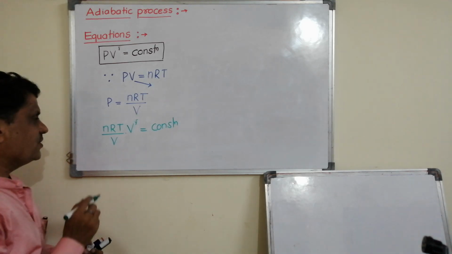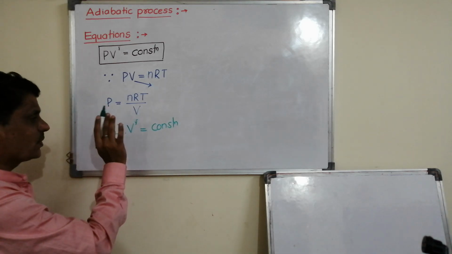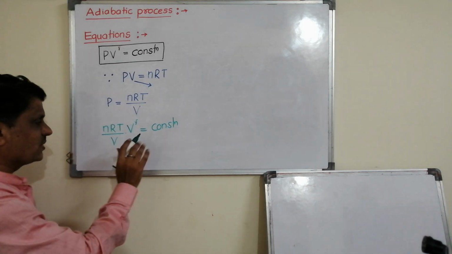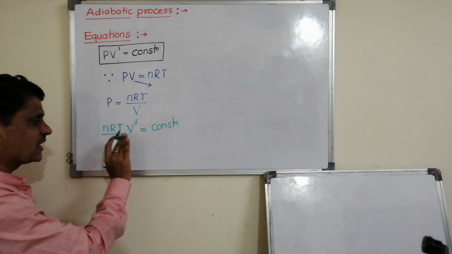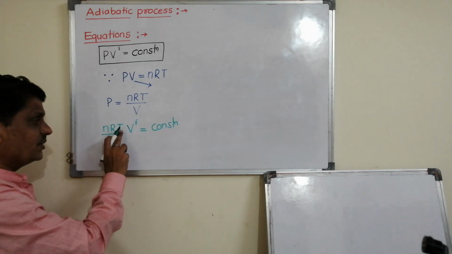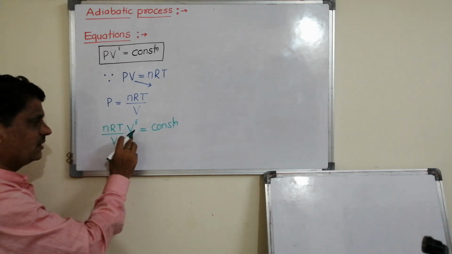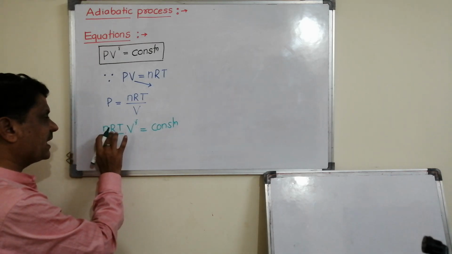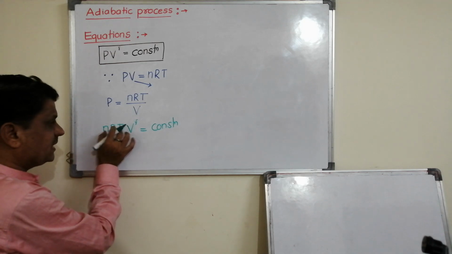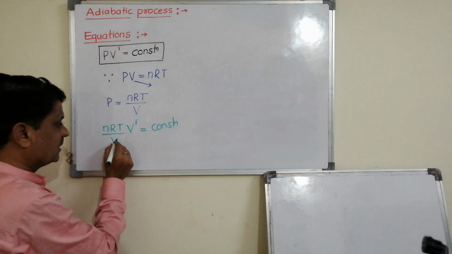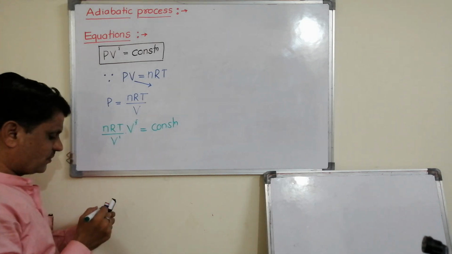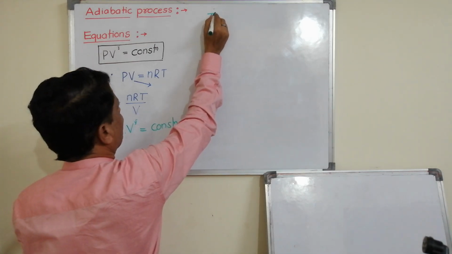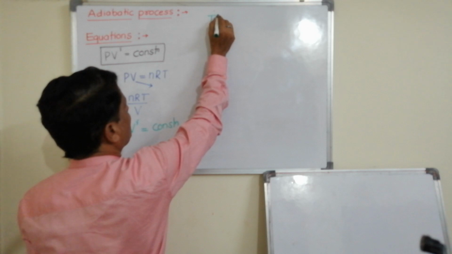Here directly I will write. Here we know that when process is going on, number of moles remains constant, R remains constant, T and V are variable. Then it means n and R are constant. That I will send this side. Then I can say T as it is, this is V raised to gamma.